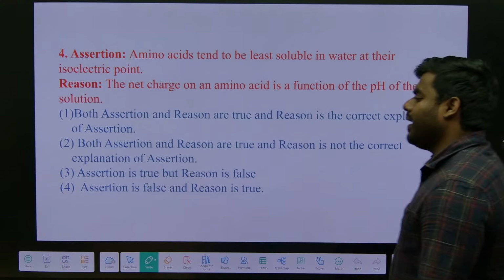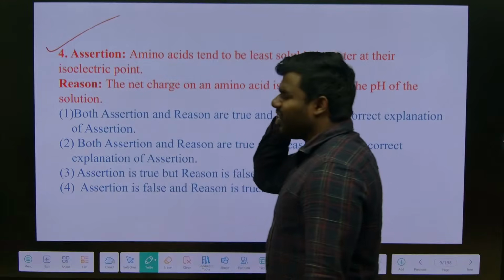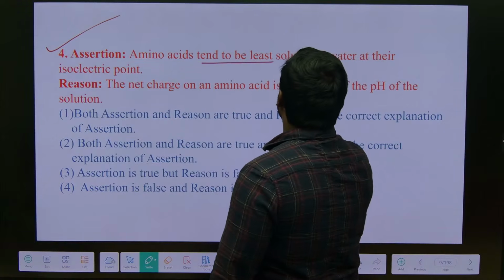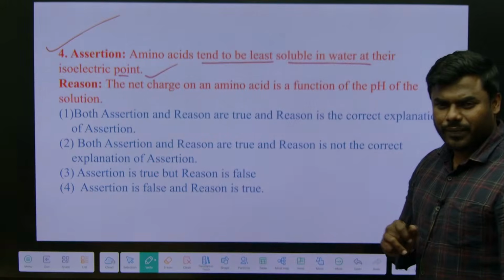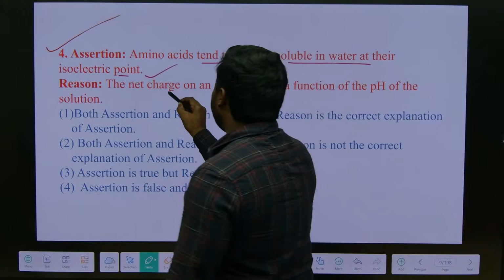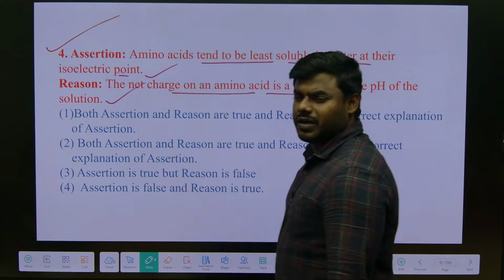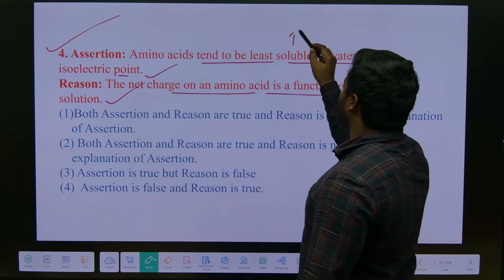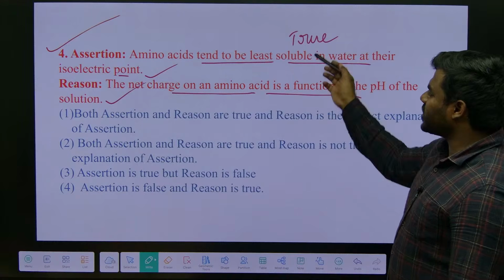Simple, okay. And see, this is, we can say, a 12th standard level question. Assertion: amino acids tend to be least soluble in water at their isoelectric point. And what is the reason? The net charge on an amino acid is a function of the pH of the solution. Is it true or false? Assertion is definitely true. And what about the reason? Reason is also true.